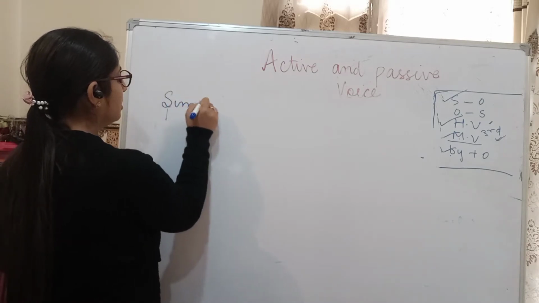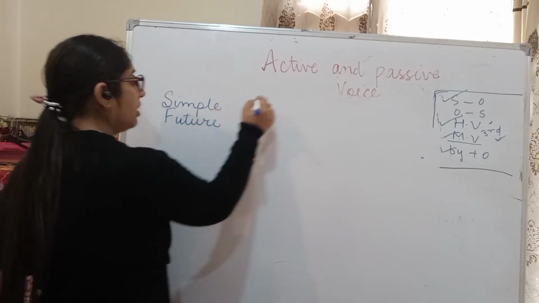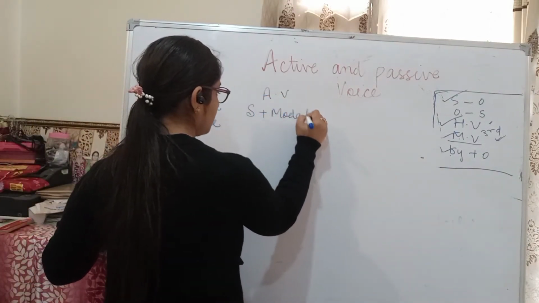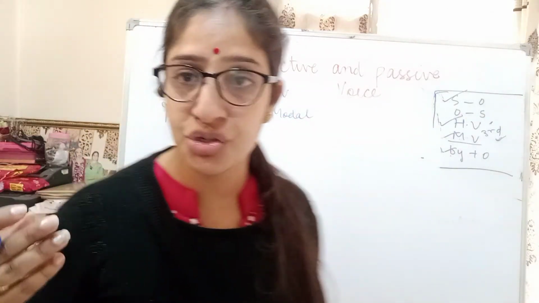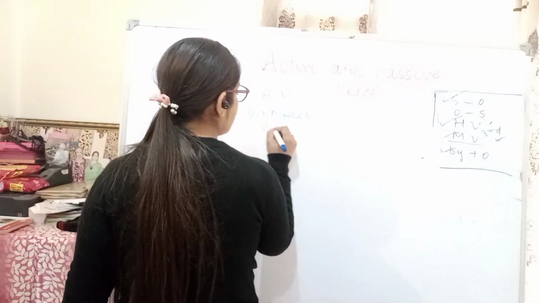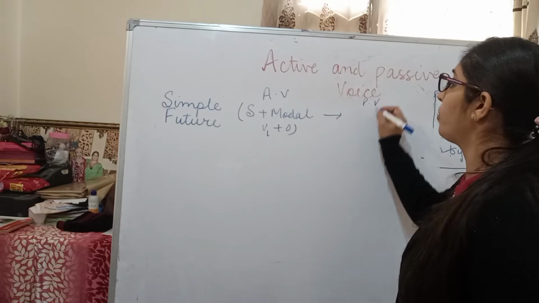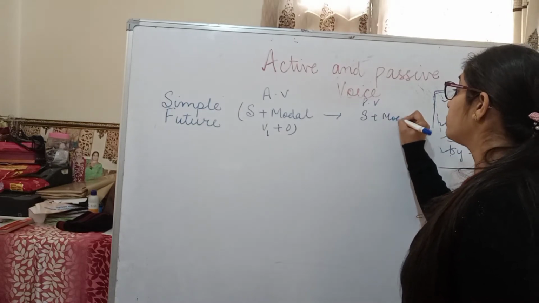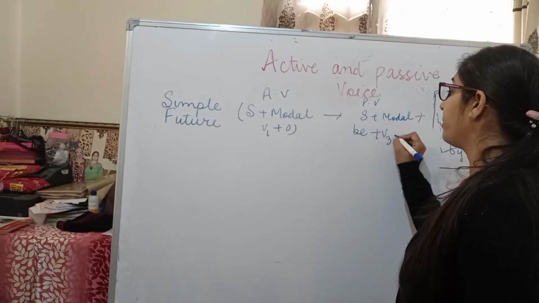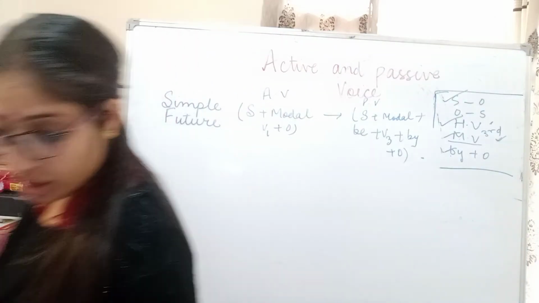Simple future. What is the rule of simple future? Subject plus modal. Modal can be can, could, shall, should, right? Any can be modal over here. Must. Verb first form plus object. This is your rule. When you have to change it into passive form, you will write subject plus modal plus be plus verb third form plus by plus object. This is your rule. Okay?